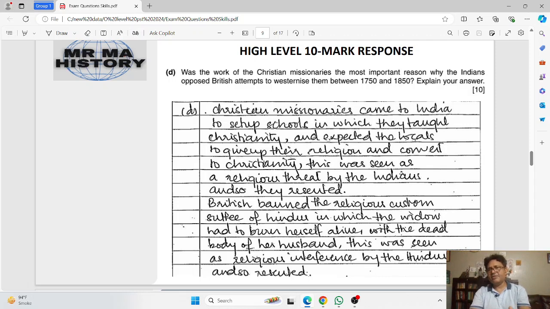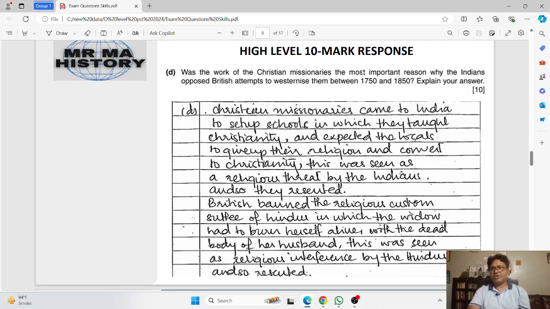And at the same time, you can also write that there were economic factors that were also causing resentment among the Indian Muslims. So this is how you have to write about the work of the Christian missionaries.